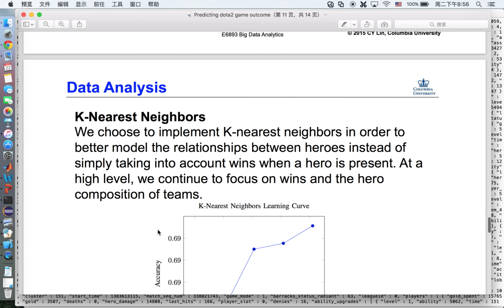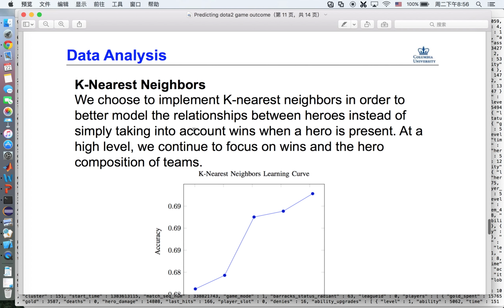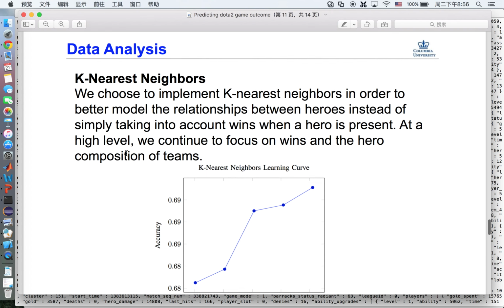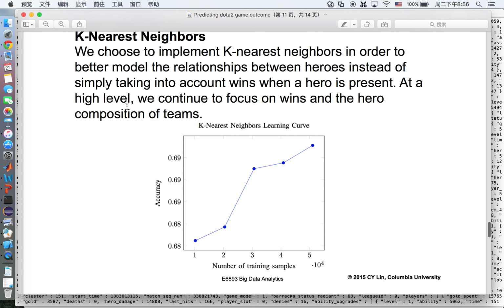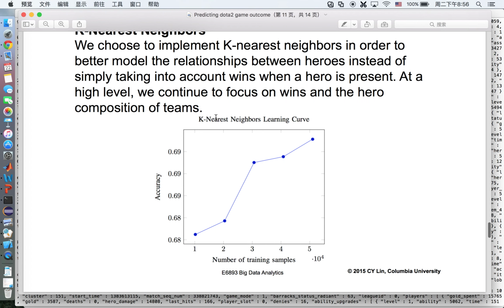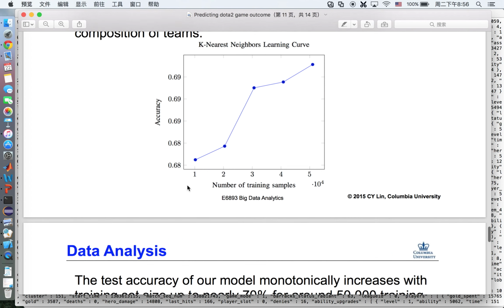The second algorithm we use is k-nearest neighbors. We chose to implement k-nearest neighbors in order to better model the relationships between heroes instead of simply taking into account wins when a hero is present. At a high level, we continue to focus on wins and the hero composition of teams.